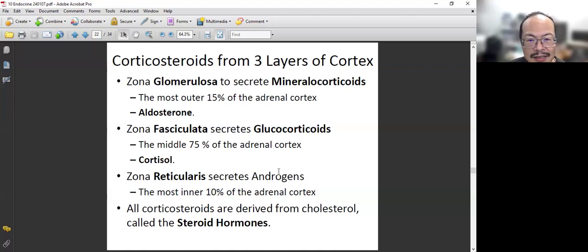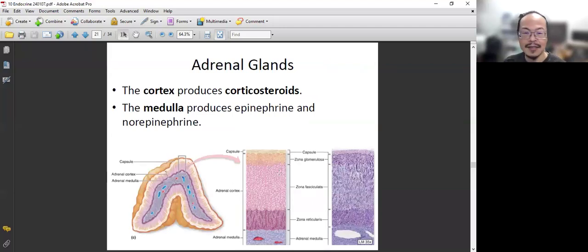So let's look at these layers. If we cut it through, we can see the adrenal cortex from the top. You have the capsule, which is just the skin of this organ, and then three layers: zona glomerulosa, zona fasciculata, zona reticularis.